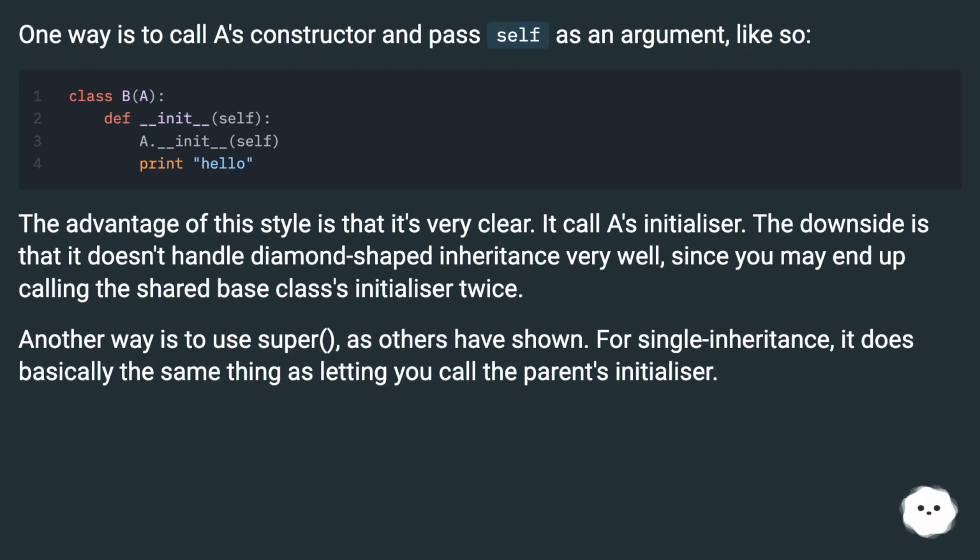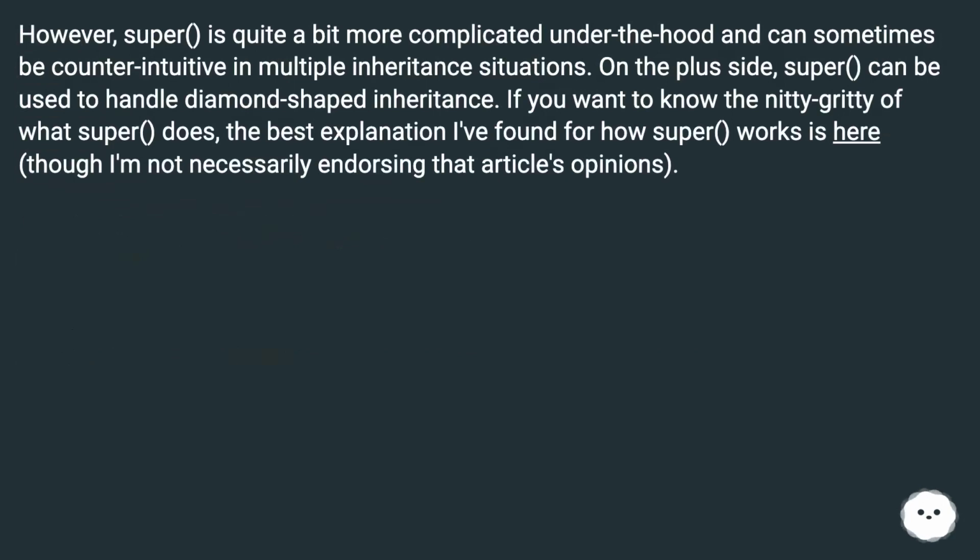Another way is to use super, as others have shown. For single inheritance, it does basically the same thing as letting you call the parent's initializer. However, super is quite a bit more complicated under the hood and can sometimes be counterintuitive in multiple inheritance situations. On the plus side, super can be used to handle diamond-shaped inheritance.